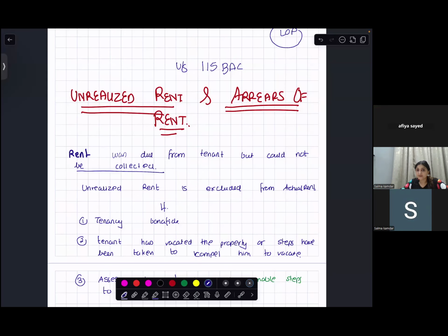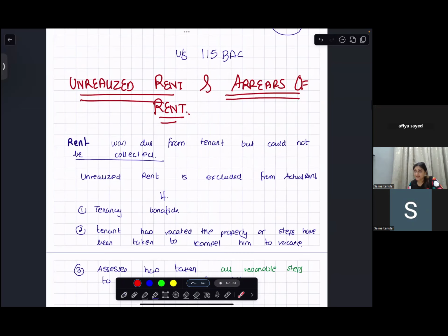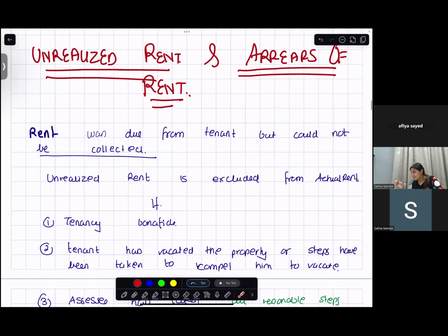Basically, we are talking about unrealized rent or arrears of rent. When I talk about unrealized rent, it means the rent was due from the tenant, but I could not collect it. I am the assessee. I had a let out property. I had a tenant. I was charging rent from that, and I was putting income from let out property.